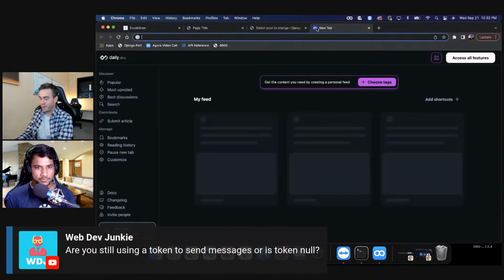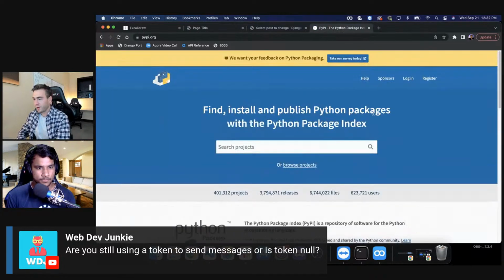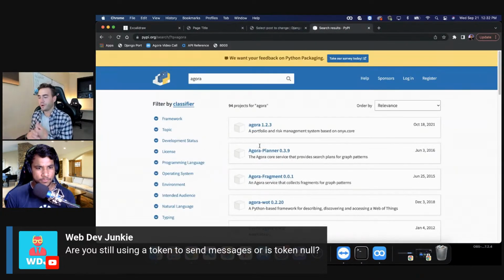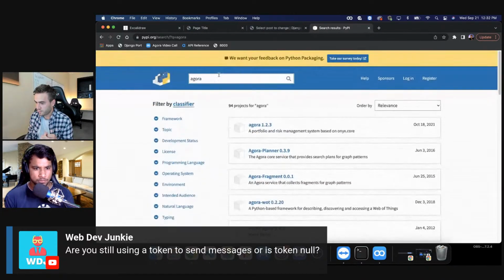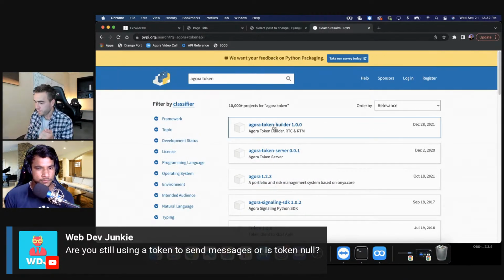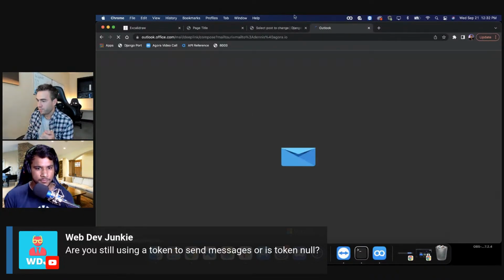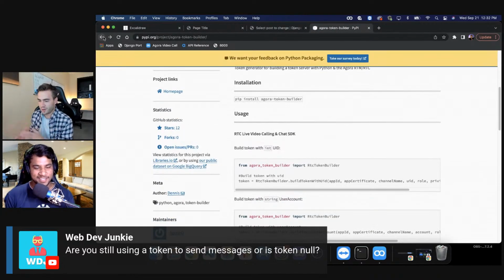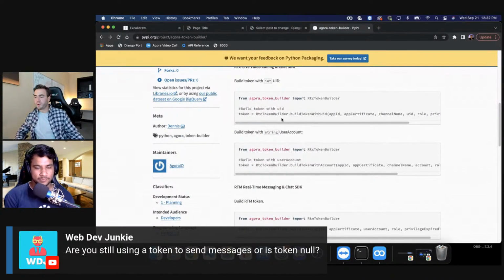So first of all, I actually made the Python package. So it's PyPI, right? pypi.org. So here is the Agora token generator. Did you make that package? Yeah, I made this package last year in December. So the Agora, yes, here we go. Author Dennis, Agora token builder. Anyways, oh dang it! I hate it when it opens me up in the same tab. It really bothers me.